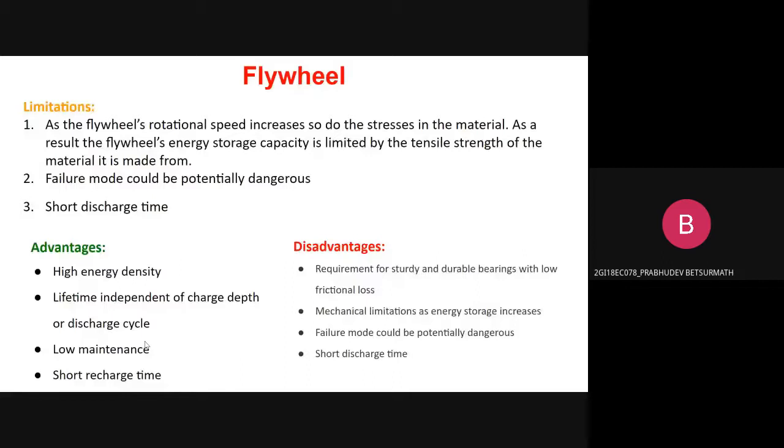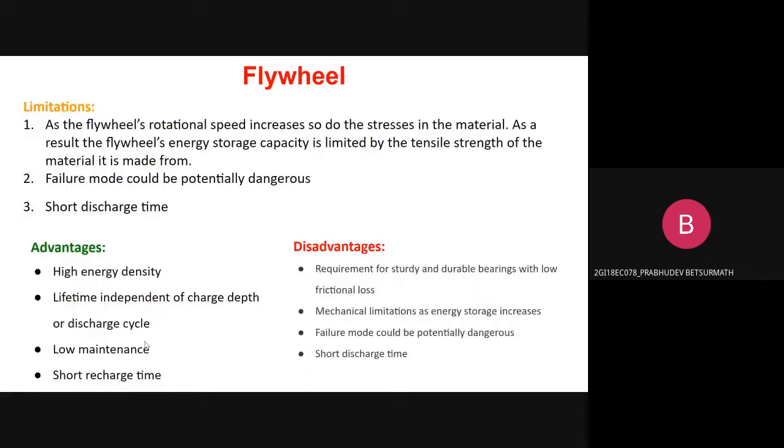Advantages: it has a compact configuration, high power density, high specific power, low maintenance, environment friendly materials and processes, and independence of temperature because it has a vacuum environment. Coming to the disadvantages, the requirement is for sturdy and durable bearings with less friction loss. Short discharge time, large failure mode, and mechanical limitations.